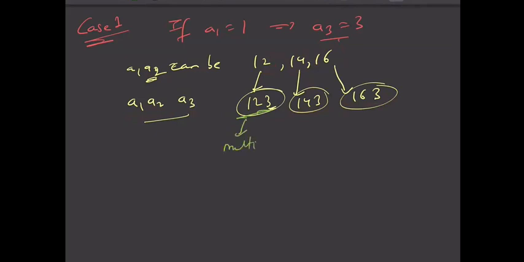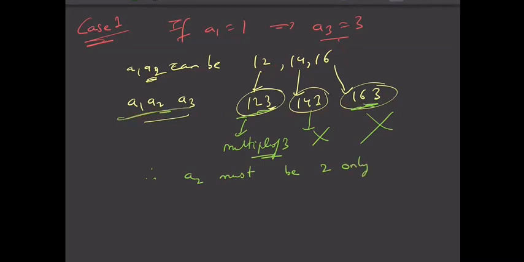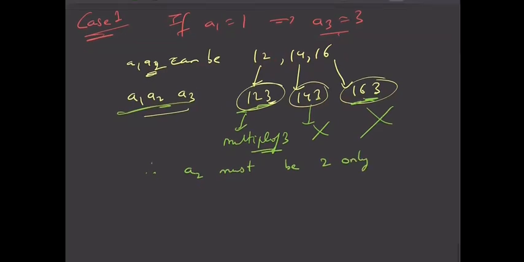This is not a multiple of 3 because 4 plus 3 is 7, plus 1 is 8. It is not divisible by 3. And similarly, 6 plus 3 is 9, plus 1 is 10. It is also not divisible by 3. So only this is the multiple of 3. Therefore, A2 must be 2 only. Otherwise A1, A2, A3 will fail, it will not be a multiple of 3.